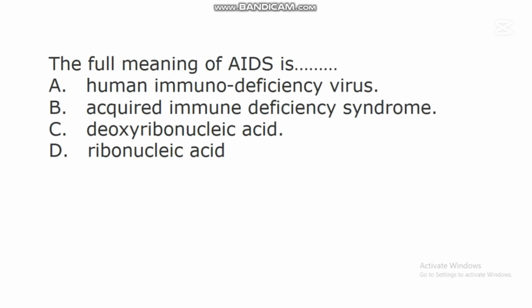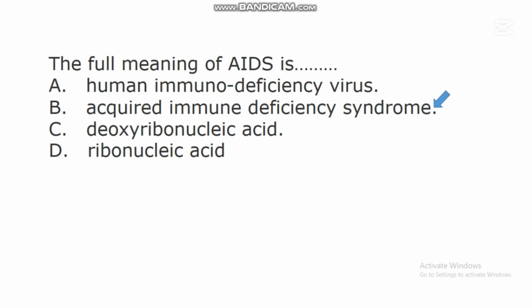The next question says, the full meaning of AIDS is dash. A. Human immunodeficiency virus. B. Acquired immune deficiency syndrome. C. Deoxyribonucleic acid. D. Ribonucleic acid. In this question, the correct answer is B. Acquired immune deficiency syndrome.